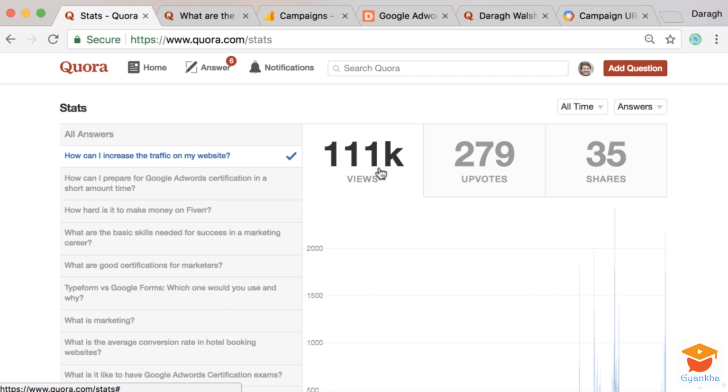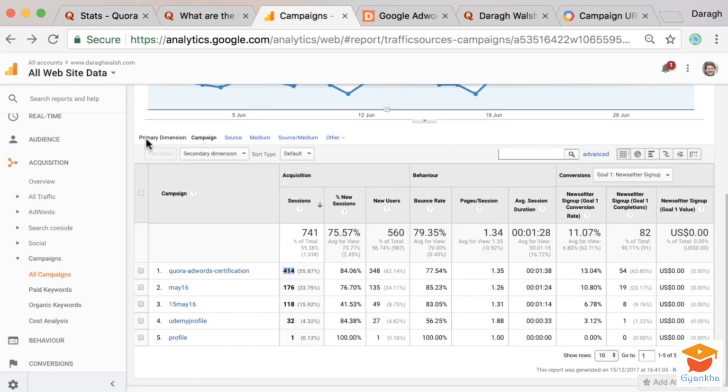Now, it is interesting to see how many views we're getting, but the real test of the return on investment for our Quora marketing efforts is to understand how much traffic that is actually driving to our website. What we really want to see, like I can see here in Google Analytics, is how much traffic an individual question is bringing.